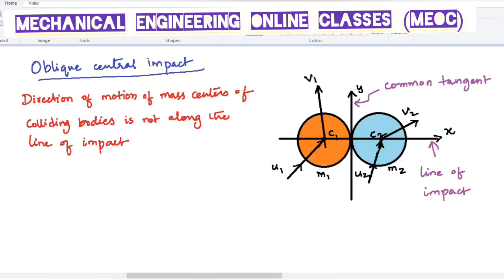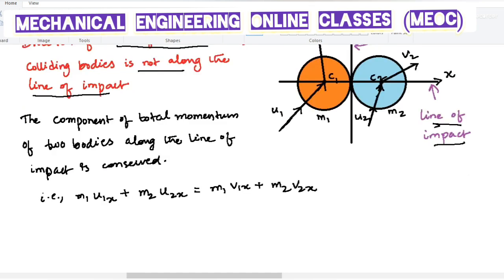Now we will see what is oblique central impact. In the oblique central impact, the direction of motion of mass centers is not along the line of impact. In the figure it is clearly shown that the x-axis indicates the line of impact, which is not collinear or along the direction of motion of the two bodies. So the direction of motion of the first body is along the velocity u1, and the second body is along u2, which are not along the line of impact.